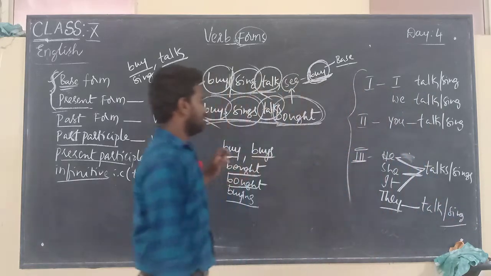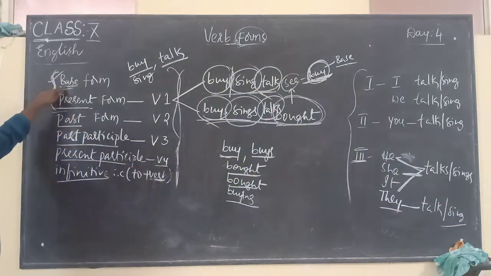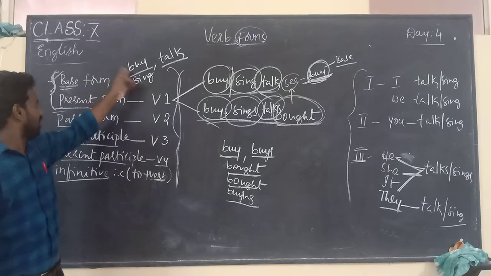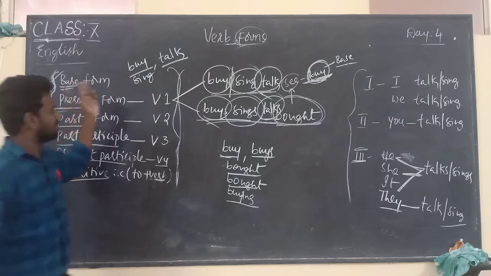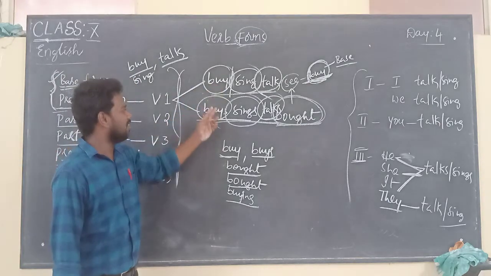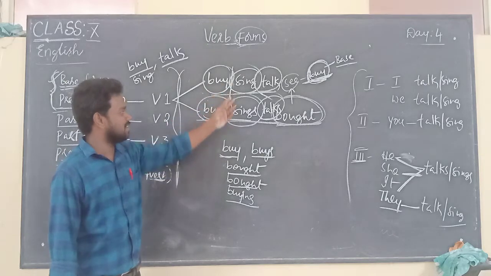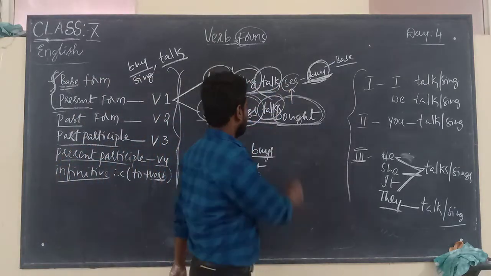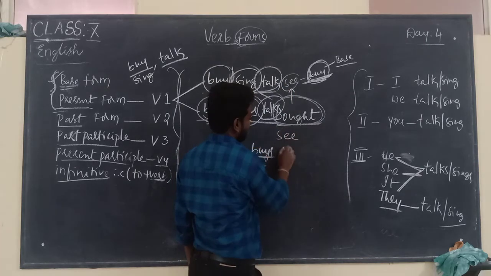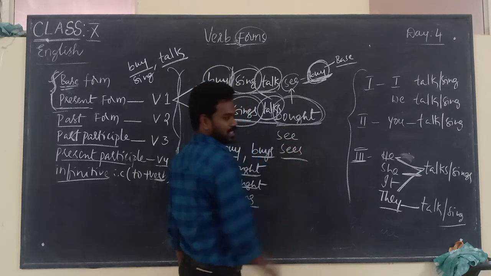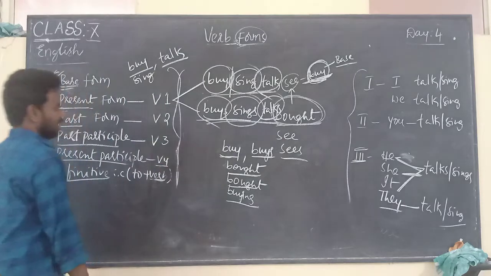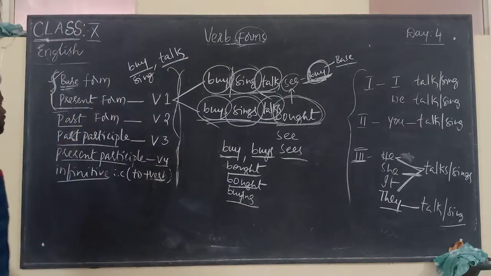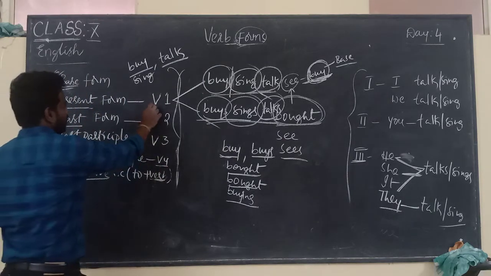I think you have understood this: base form and present form. The base form is a dictionary entry. What is the present form? In the present form, we can say buy or buys, sing or sings, talk or talks. For example, see: see or sees. And now also V2.